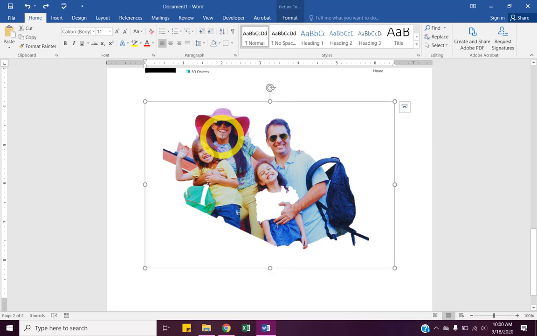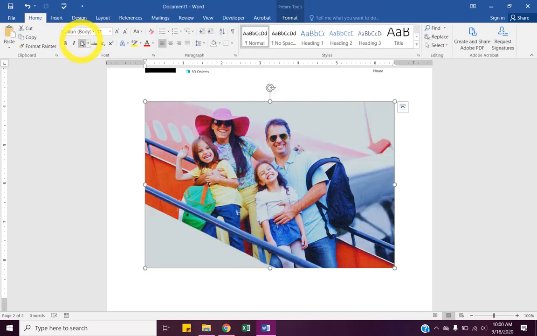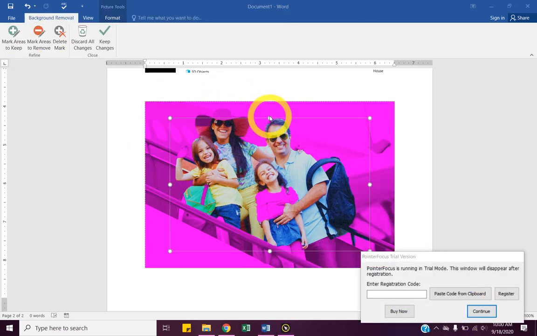Oh. Oh my gosh. The one thing that's weird for this one is that that girl's shirt is pink. So hopefully the more I click on it, it kind of starts to realize, there we go. Maybe we don't want her legs to disappear.